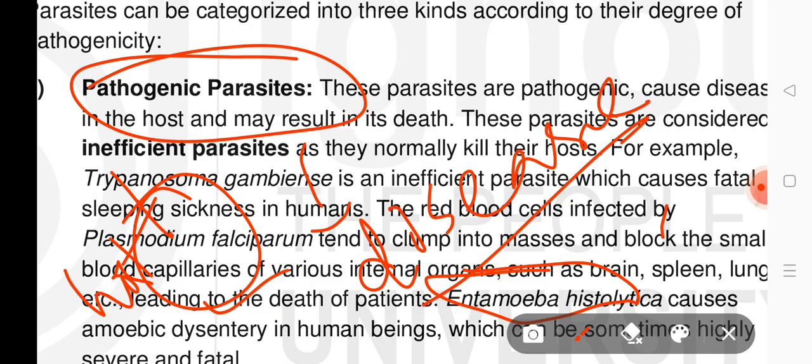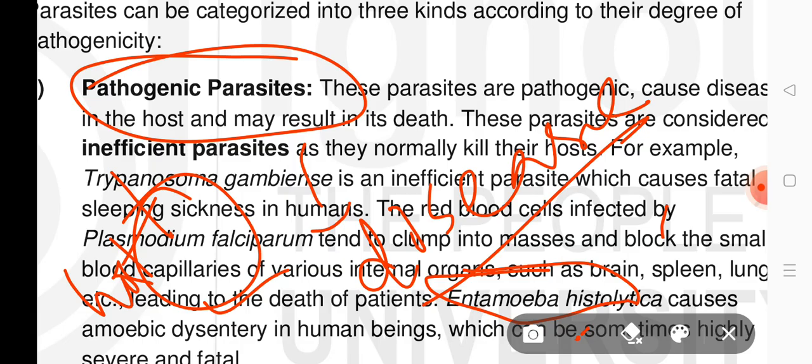Giardia lamblia is a protozoan which can cause the disease giardiasis. Plasmodium falciparum is a protozoan parasite which causes malaria. Toxoplasma gondii is a protozoa which can cause toxoplasmosis. These are some examples of pathogenic parasites.